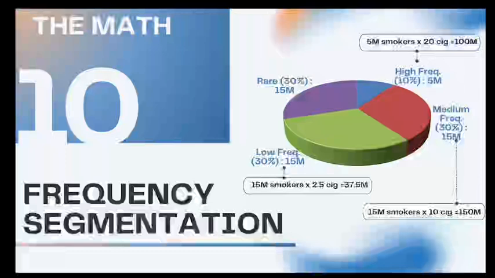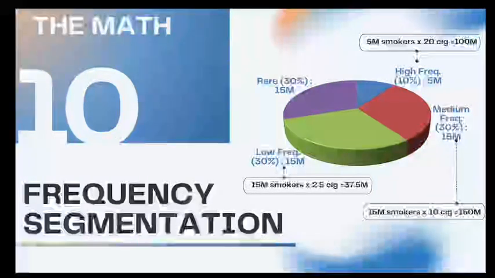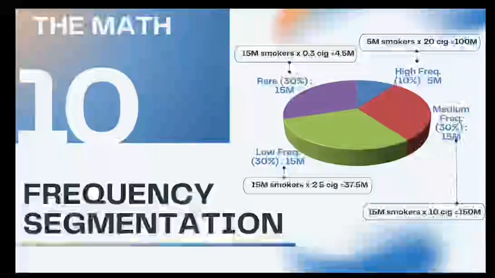For low frequency, the assumption was 2.5 cigarettes per day. With 15 million smokers, that translates to 37.5 million. And for rare smokers, who smoke once in 3 days, or 30% of them smoke in 1 day, and that is one cigarette, for 15 million, that translates into 15 million multiplied by 0.3, which comes out to be 4.5 million.